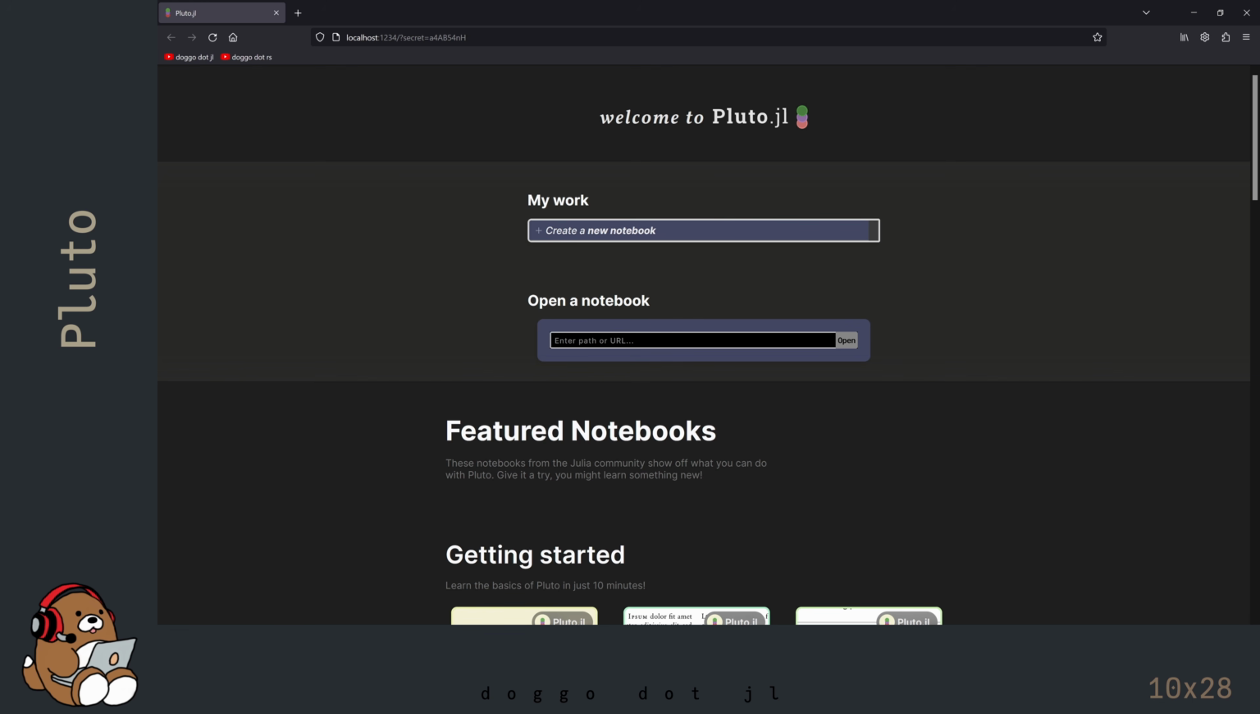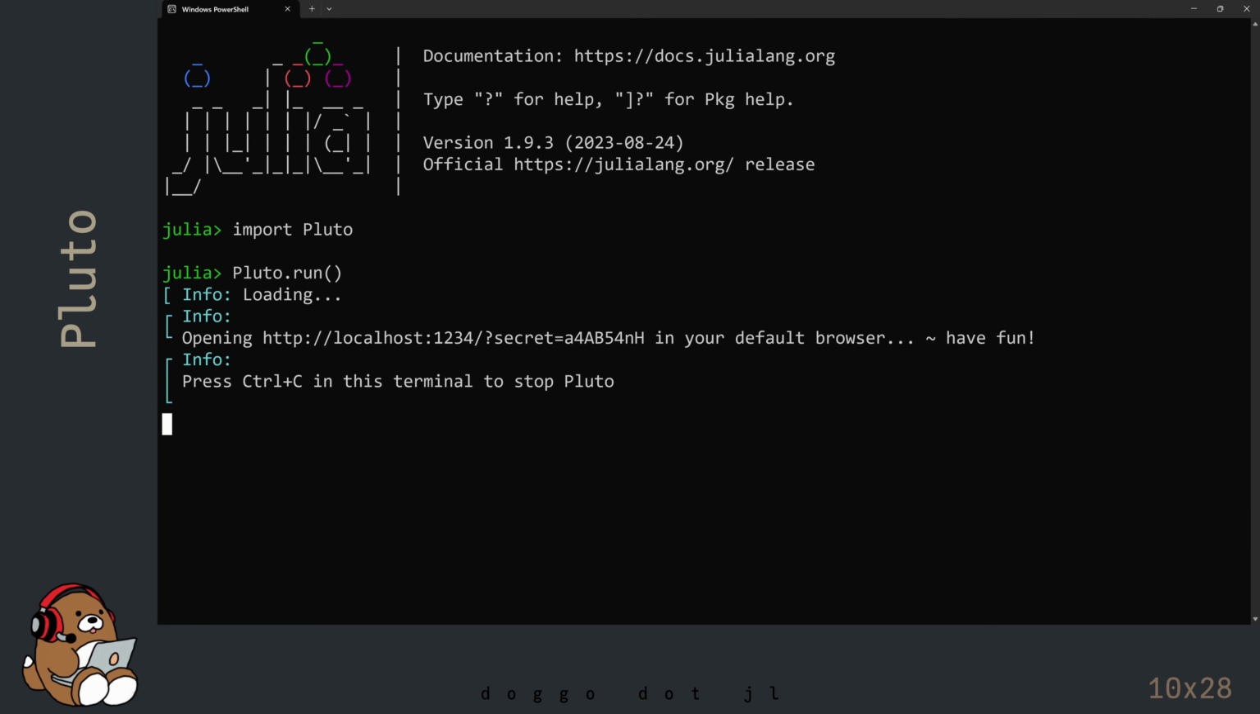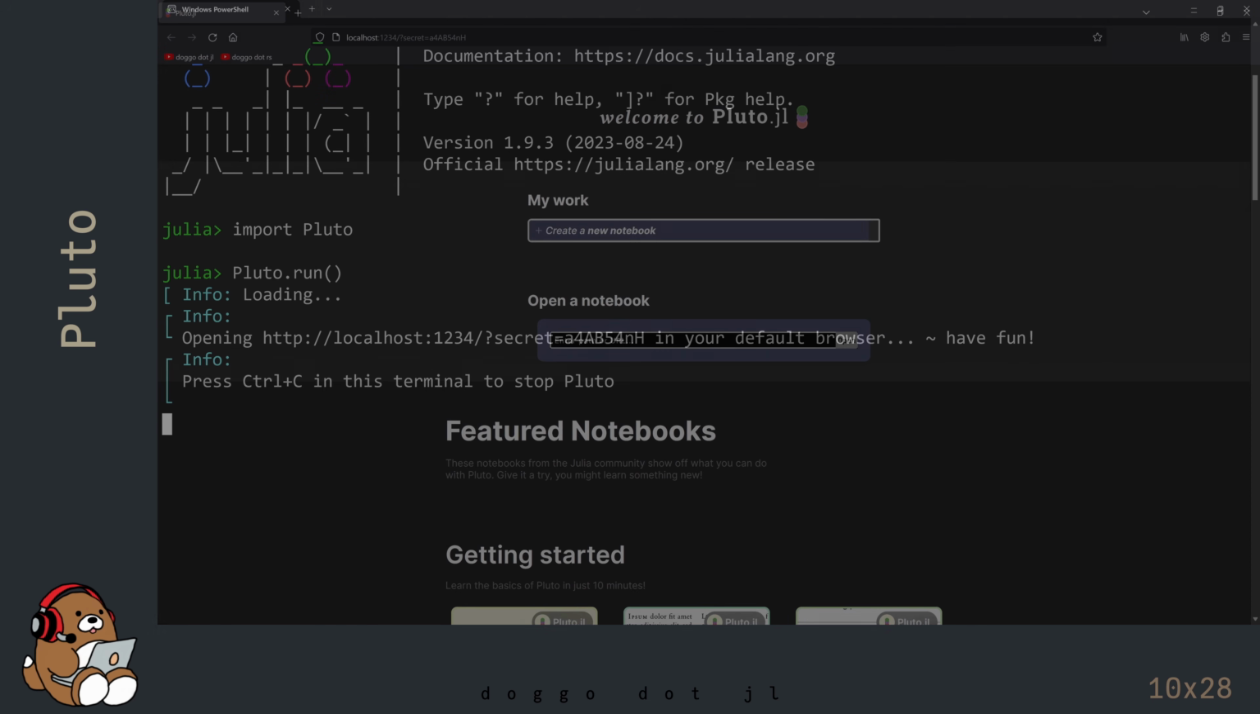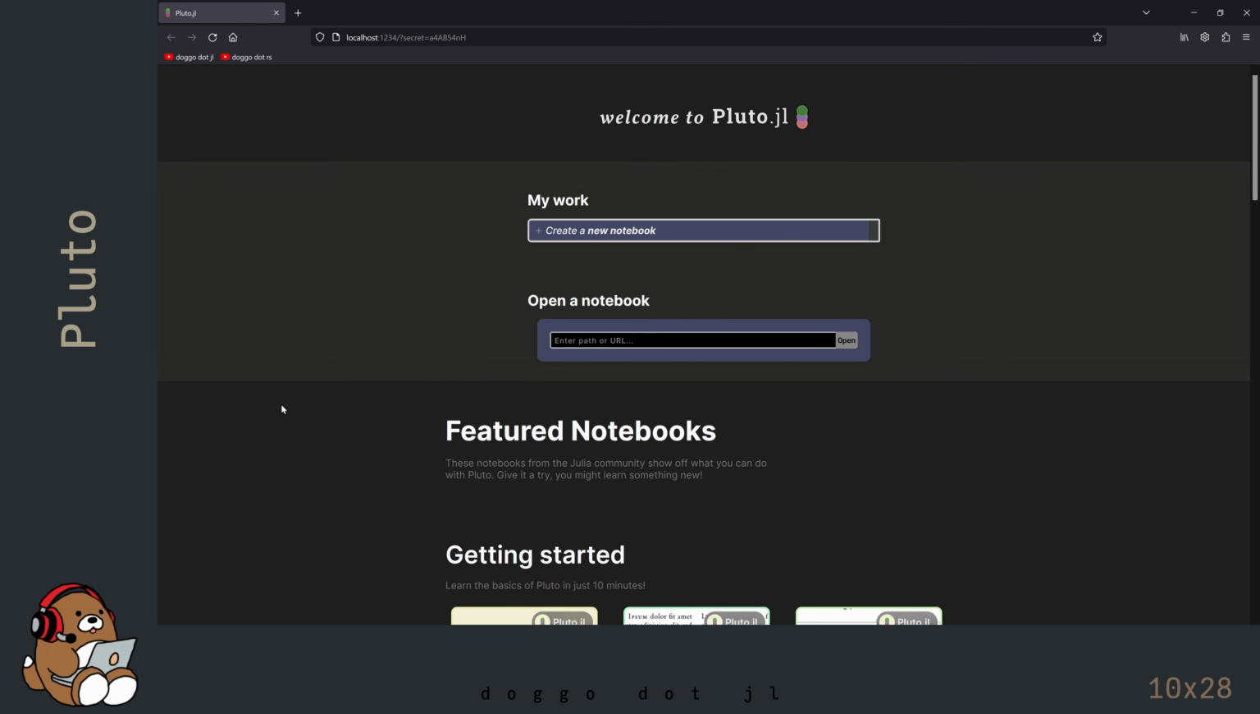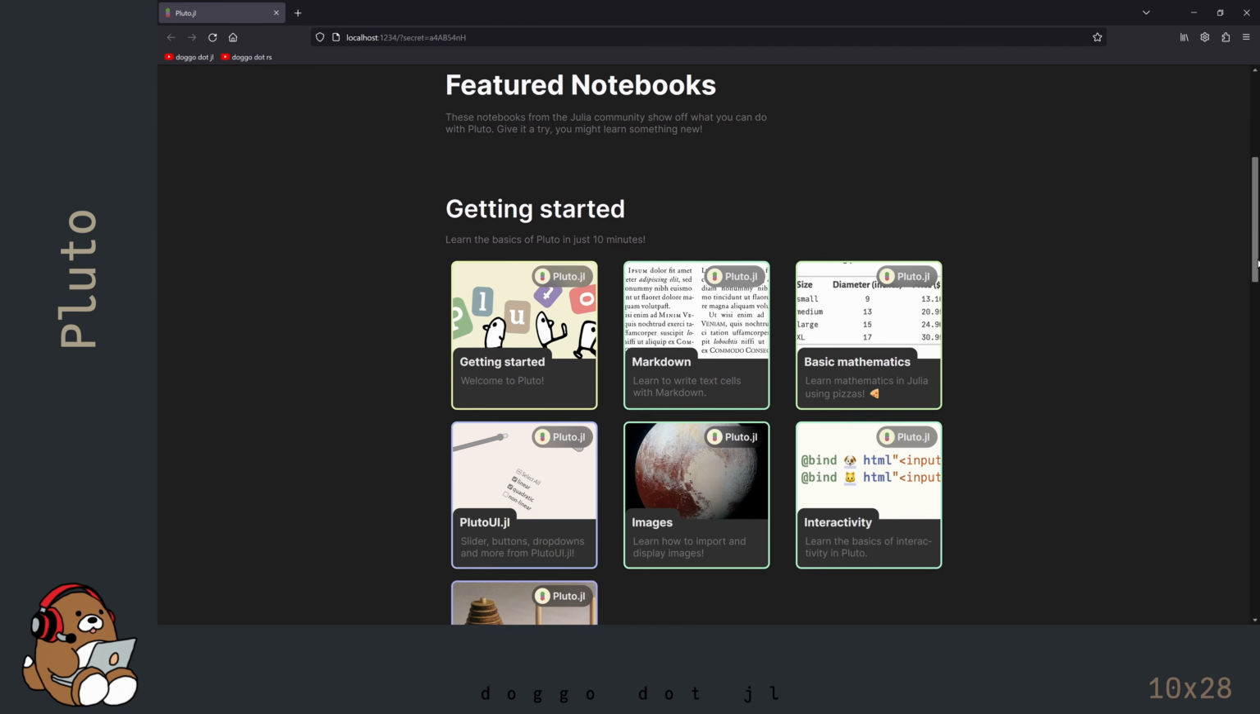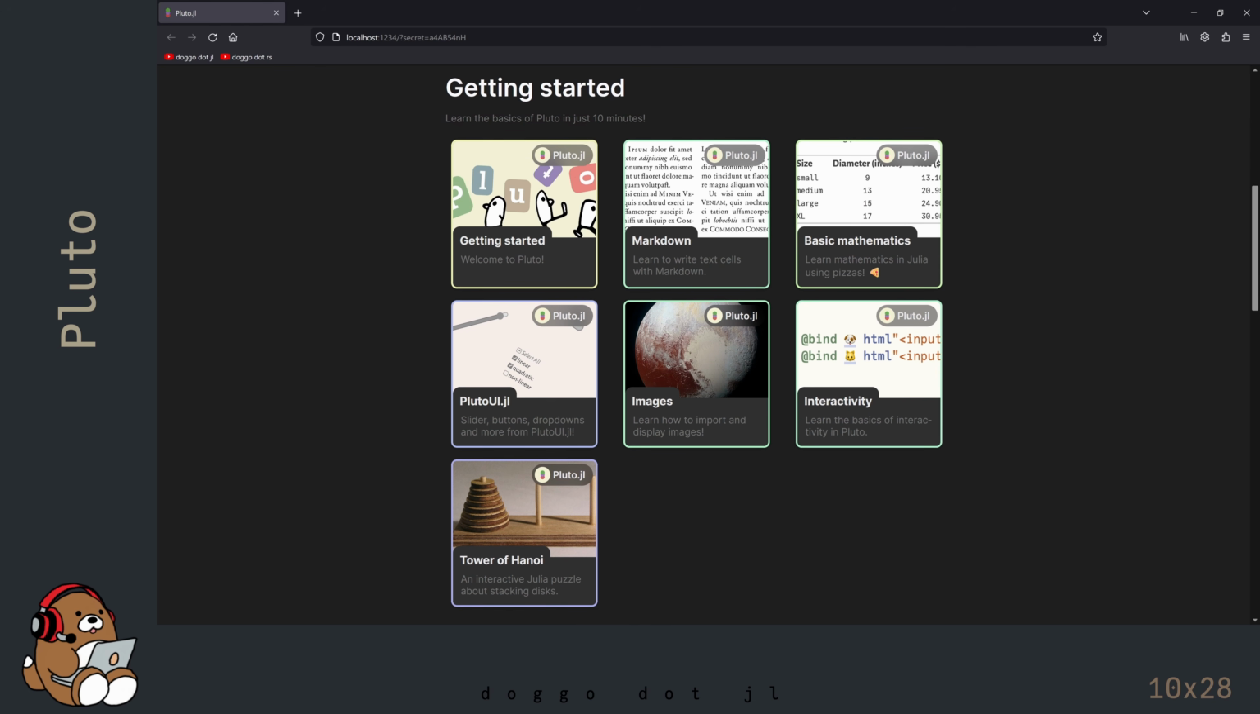The default web browser on your computer will open up to a welcome page. Don't close the Julia REPL. Let it continue to run in the background. On the welcome page, you'll find several very helpful notebooks that will provide you with a great introduction to Pluto. I'll let you go through these notebooks at your leisure.